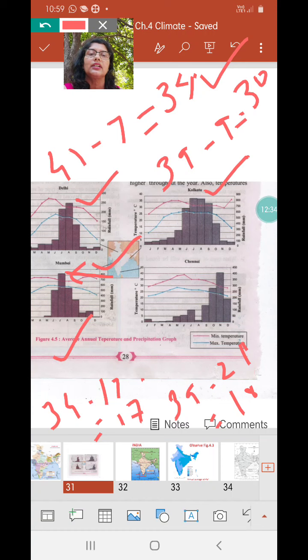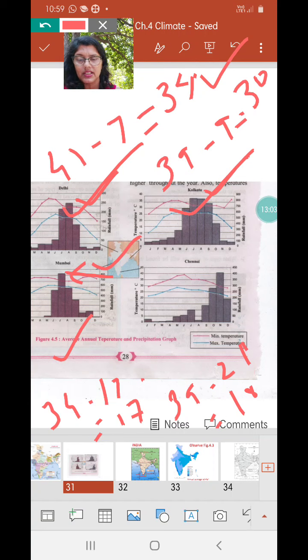Classify the cities as cities with equable and extreme climate. Now from the temperature range, you are able to tell which of these are extreme climate and which of these are equable climate, and you also know the reason by now, right? So which are those two cities? Yes, Delhi and Kolkata both have extreme climate because they are away from the coast, they are in the interior. Location plays a very important role in the climate of that region.